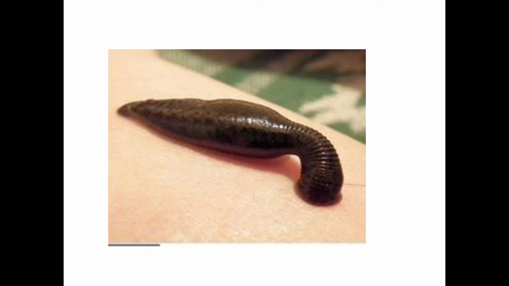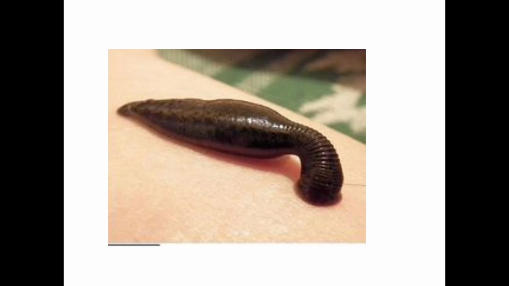There are mainly two suckers, anterior sucker and posterior sucker. The anterior sucker is smaller than the posterior and surrounds the mouth. The posterior sucker is disc shaped, and helps to attach the body and also helps in locomotion.